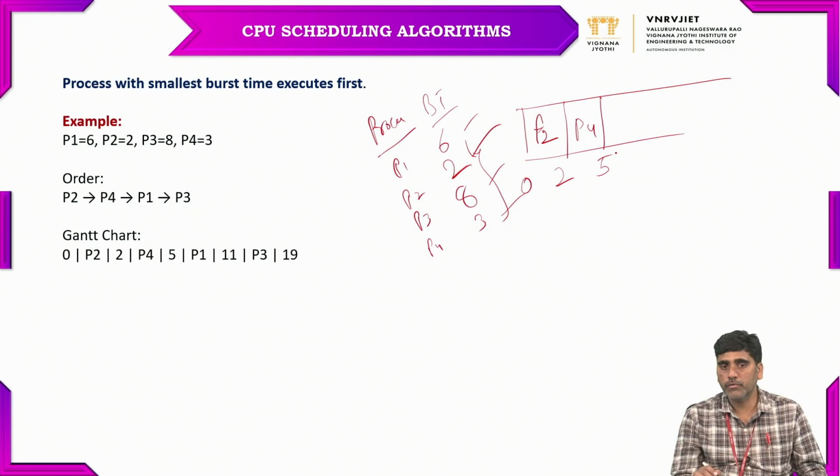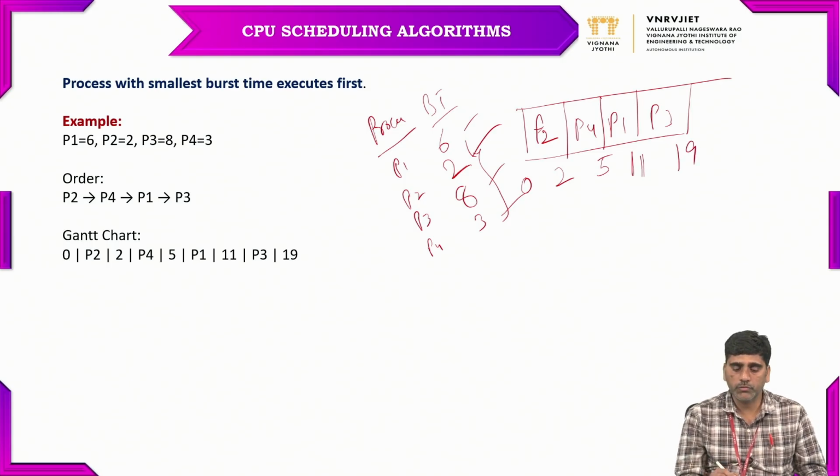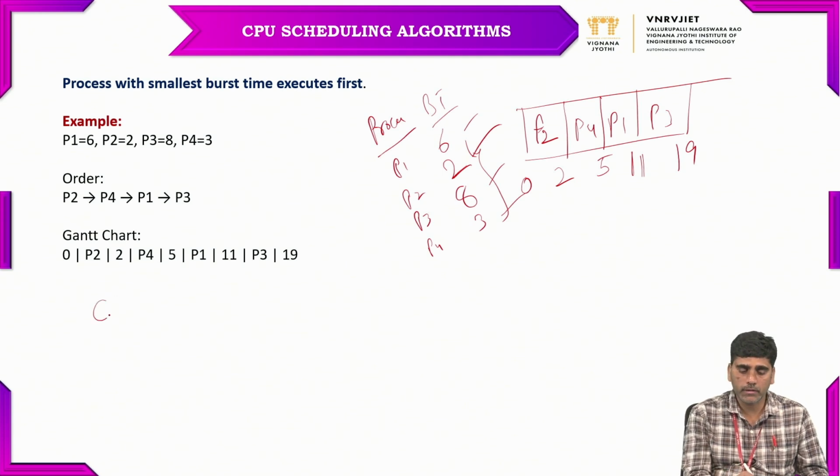After P4, the next smallest burst time is P1. P1 has burst time 6, so 5 plus 6 is 11 milliseconds. After that, the last one is P3. P3 enters the queue, and its burst time is 8 milliseconds. So 11 plus 8 is 19 milliseconds. From these, we can find the completion times.